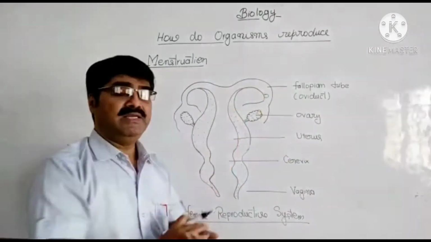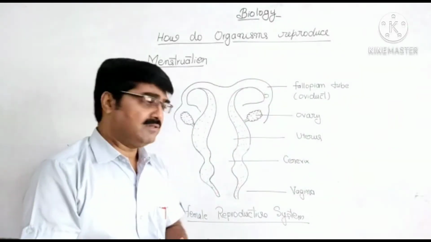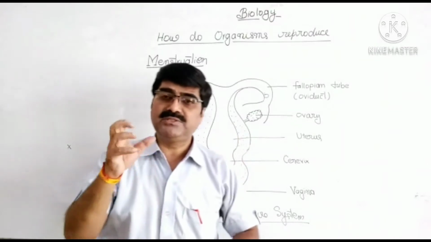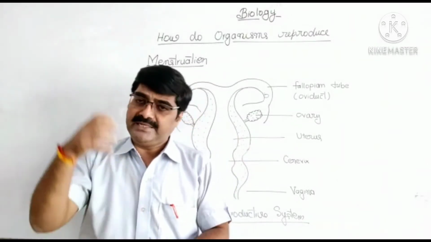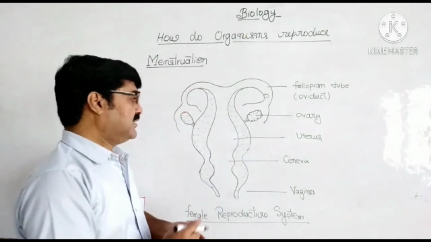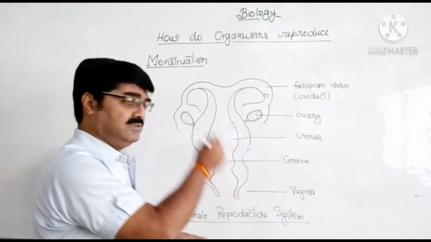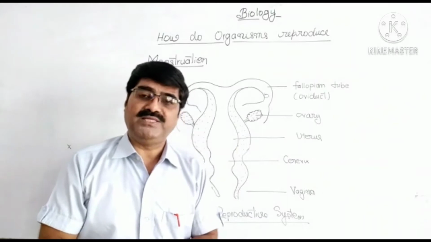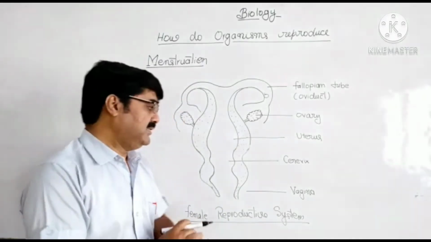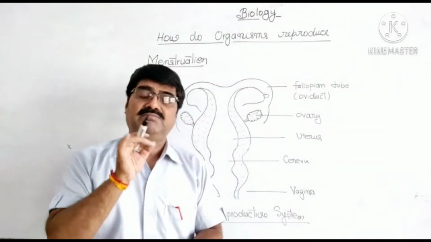The wall of the uterus, which has nutrients and a rich blood supply, also dries, and it comes out in the form of vaginal bleeding, and this process is called menstruation.